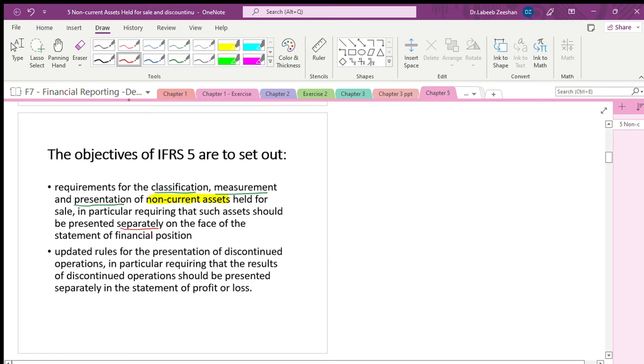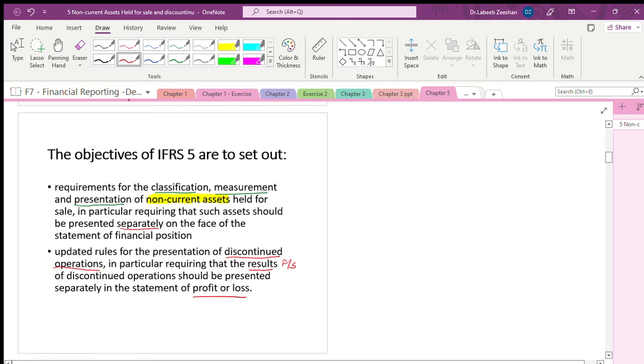Whenever you assume you are going to sell some assets, you will keep them separately. You will not mix up the things. You will identify these are the assets I am going to sell off, and these are the assets which are going to be treated separately. The same applies on the face of the financial statement. What are the updated rules for discontinued operations? Whenever a firm is going to discontinue a division, a part of the business, we have to take the results, presented separately in the statement. We should not mix up the things.